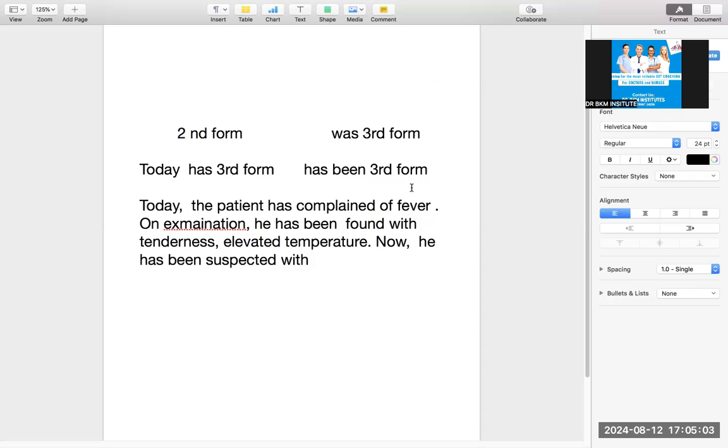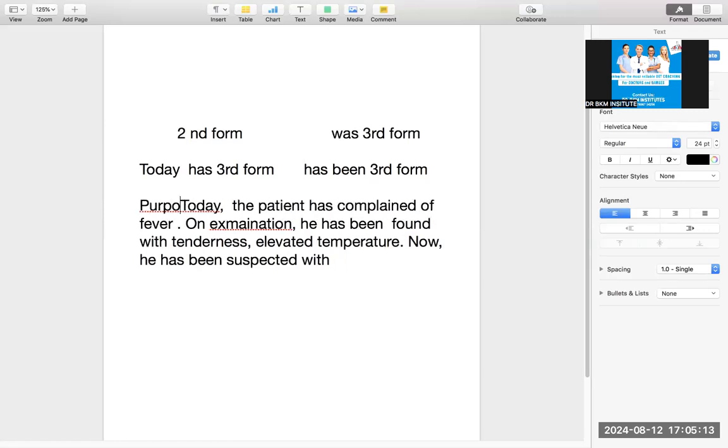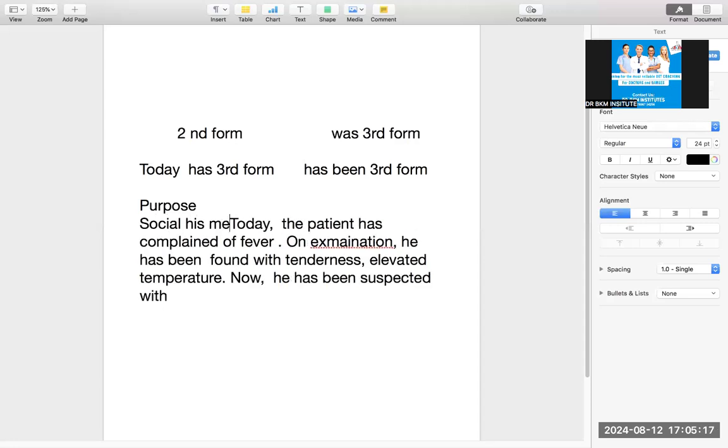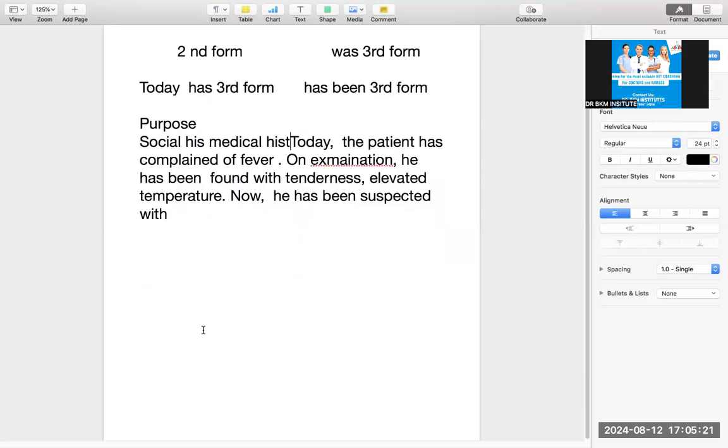But when it comes to discharge plan letters, in the last paragraph you will talk about during hospitalization. First paragraph would be about purpose. Second paragraph would be about social history and medical history. Third paragraph would be during hospitalization.